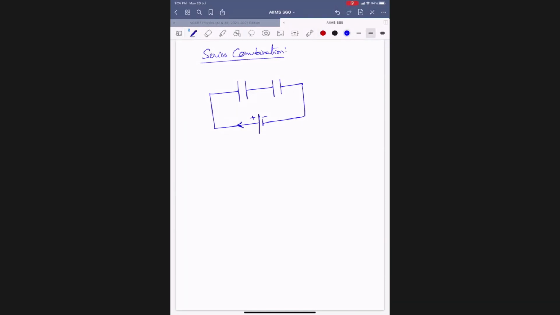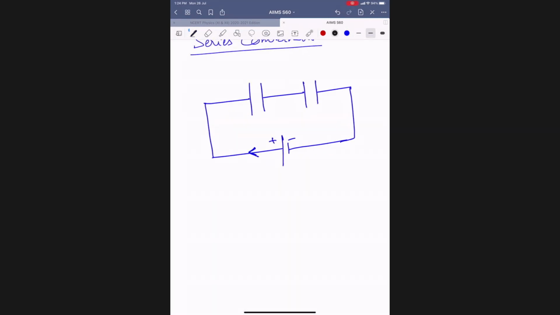Let the capacity of the first one be C1, the second one C2. Both are having different capacities, assume like this one. Then this will be which plate? Plus plate. This will be minus. Again, this will be plus. This will be minus.